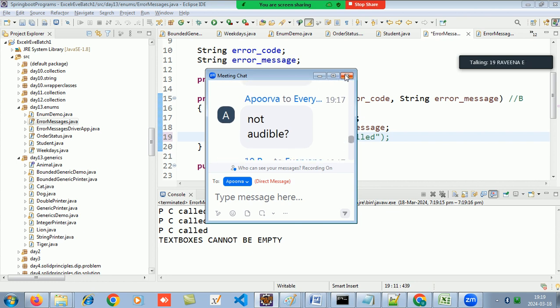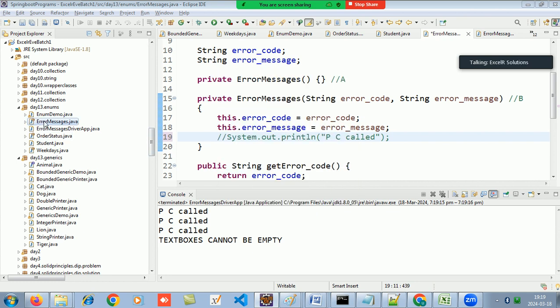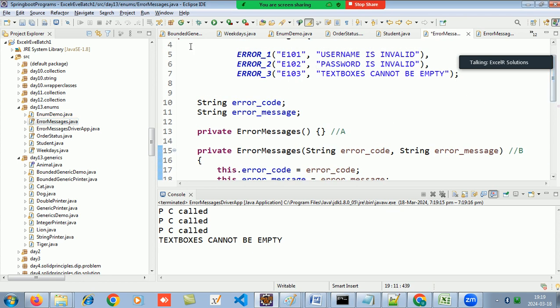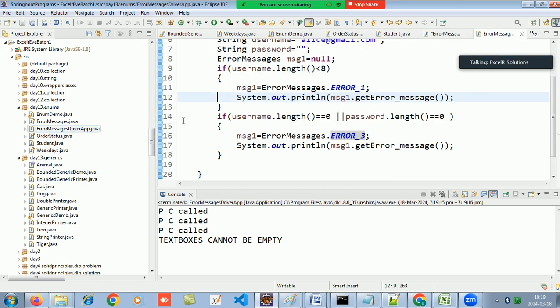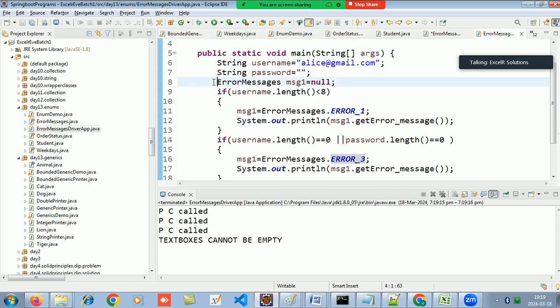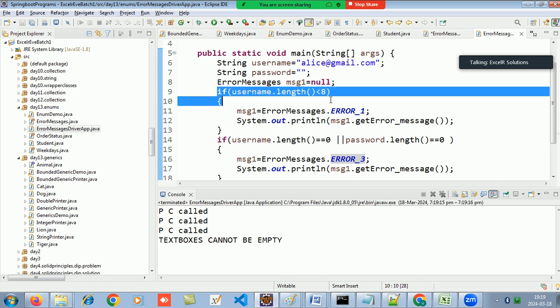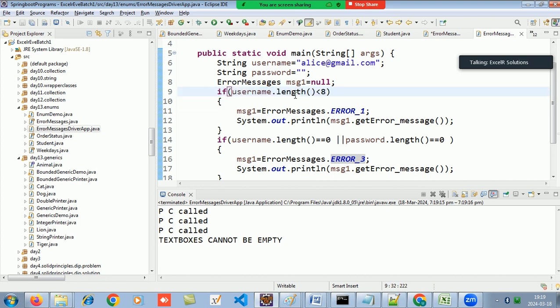Now audible, right? So what I am doing over here is all these objects I have predefined and kept inside the enum itself. And now as per different use cases, I am checking. I will make a reference of the error messages enum, set it to null, and check if my username dot length is less than 8. If the username is less than 8, then which error message should it show?